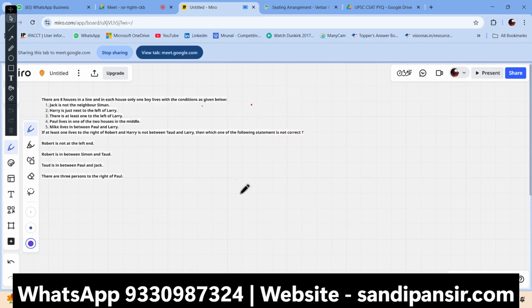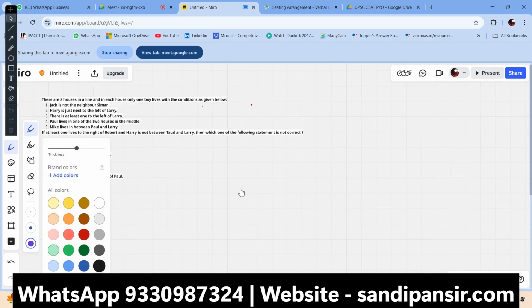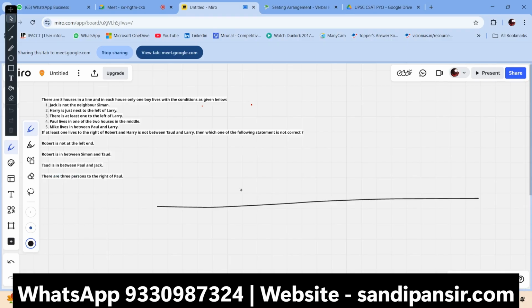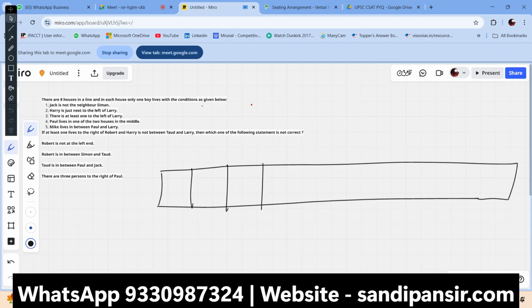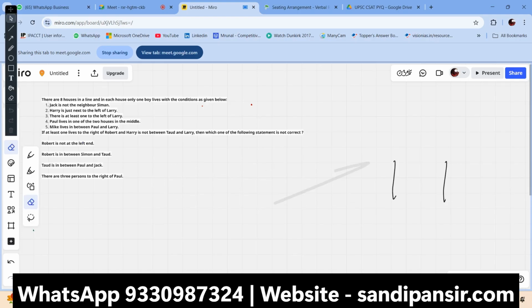There are 8 houses in a line, and each house has only one boy living in it, with conditions given below. Now this is a very simple seating arrangement question. Suppose there are 8 houses in the line out here: 1, 2, 3, 4, 5, 6, 7, 8. 8 houses are there, and 5 conditions out there. You cannot put them in that way because you don't know the positions. Now what methodology do you need to follow? It's a very simple methodology.